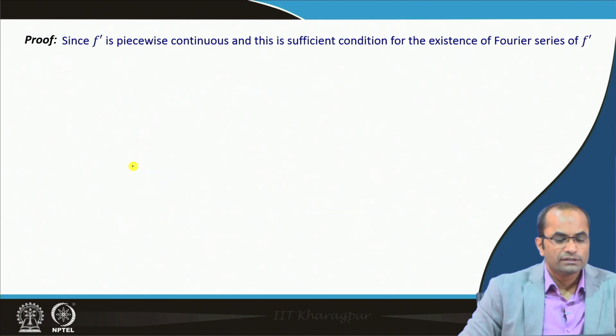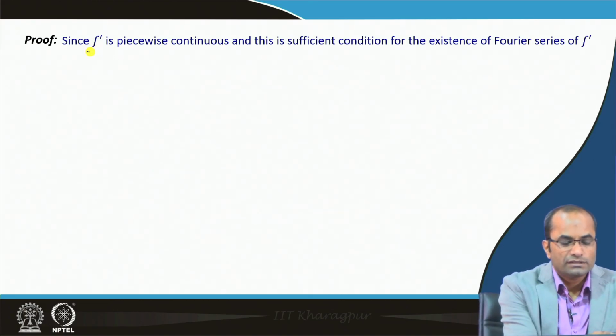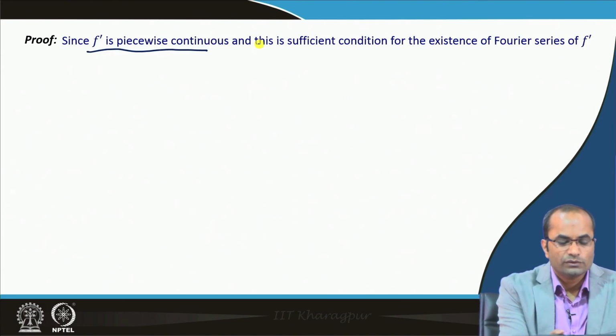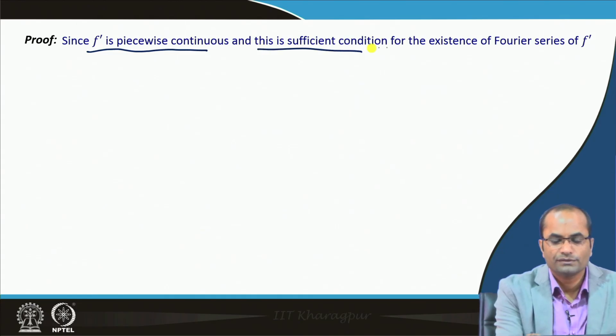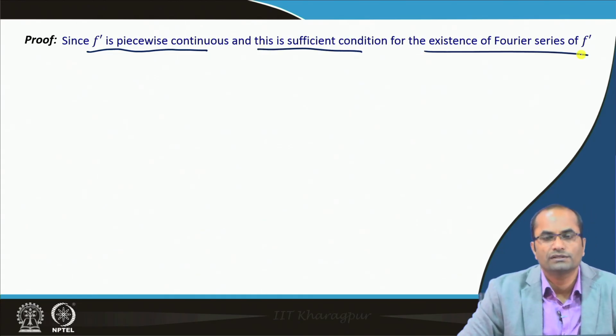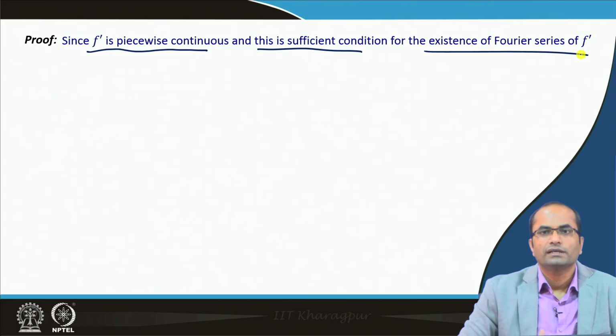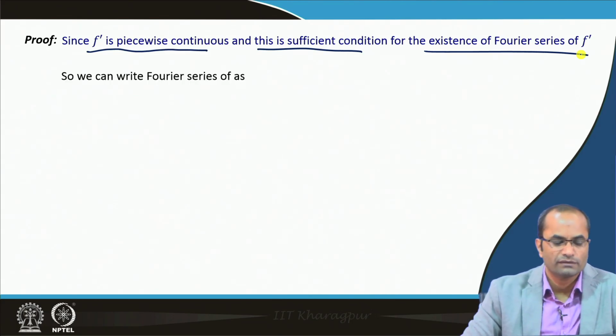So, to prove this, we will start with the assumption that f prime is piecewise continuous. This is sufficient for the existence of the Fourier series of f prime. Since f prime is assumed to be piecewise continuous, we can write down its Fourier series. So, let us just begin with it.